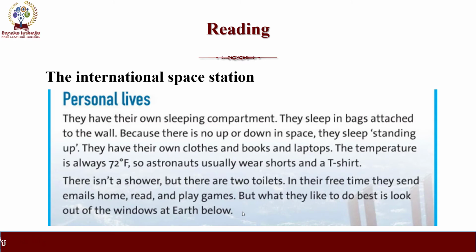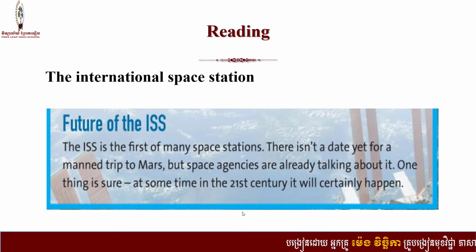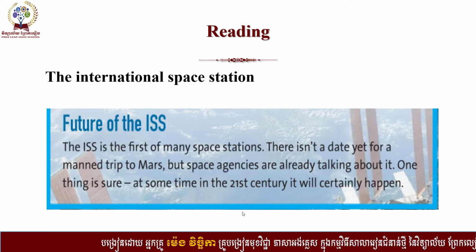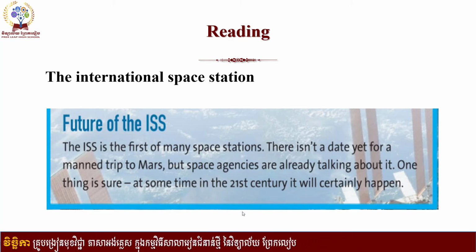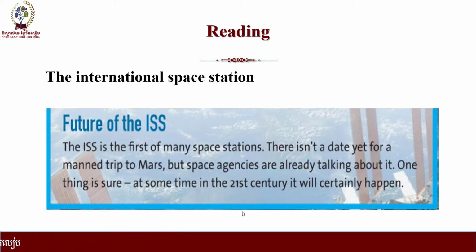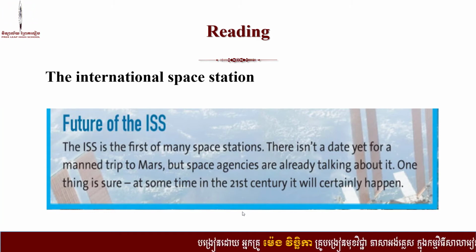Okay, so after reading this, the last one is about the future of the ISS, the International Space Station. The ISS is the first of many space stations. There isn't a date yet for a manned trip to Mars, but space agencies are already talking about it. One thing is sure, at some time in the 21st century, it will certainly happen.